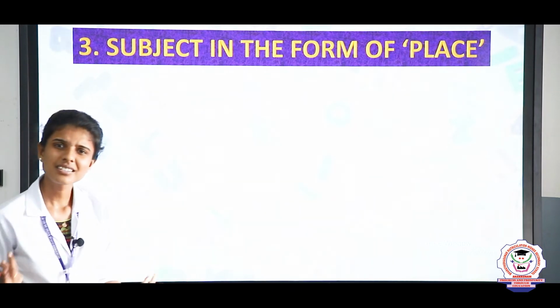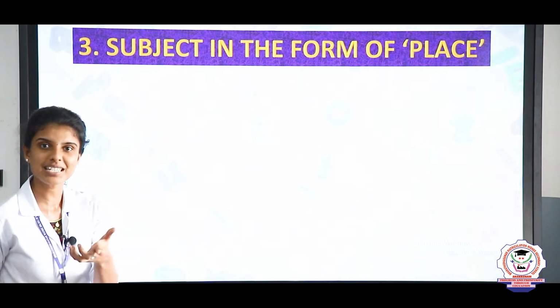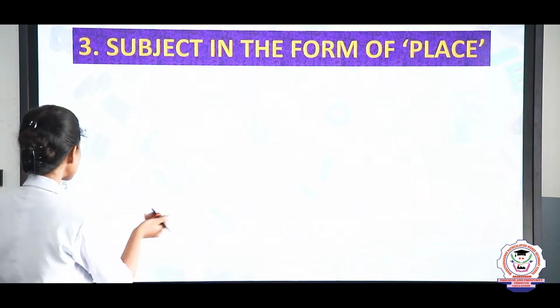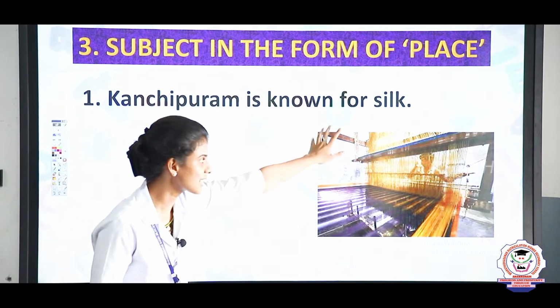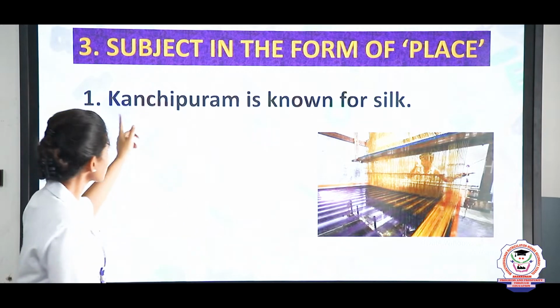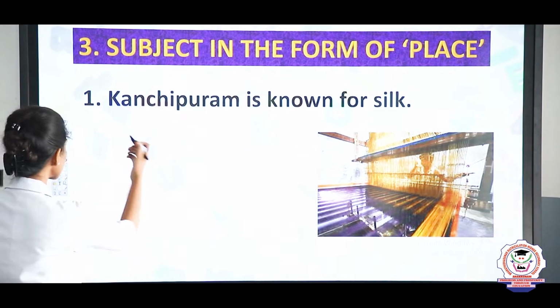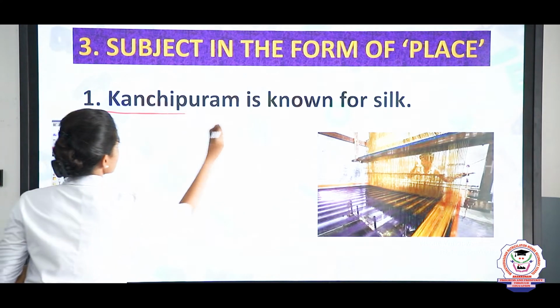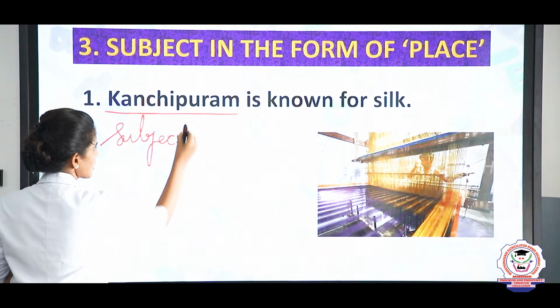We live in Arakonam. We live in India. So India is a place. Arakonam is a place. Now let us see the examples regarding that. Kanchipuram is known for silk. Look here, it's a silk weaving. So here Kanchipuram denotes a place. So Kanchipuram is subject. Clear?